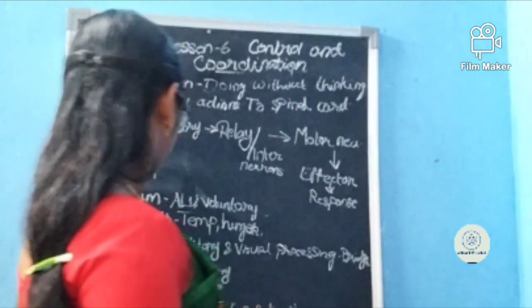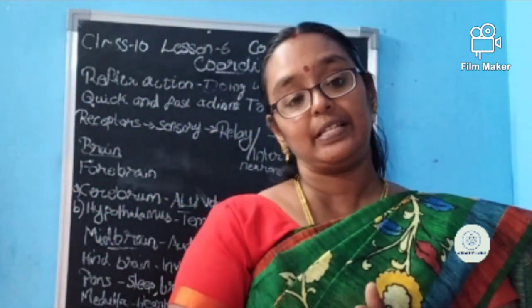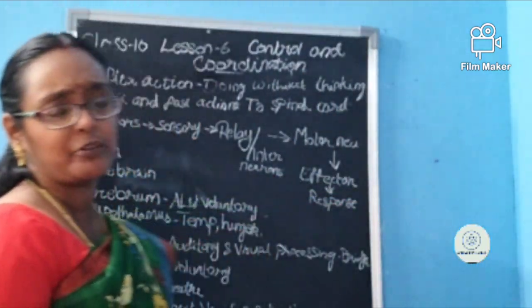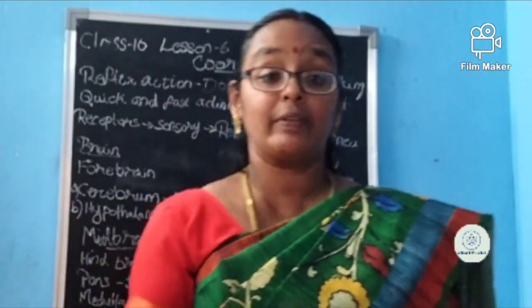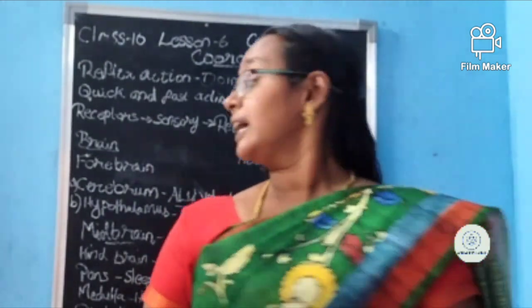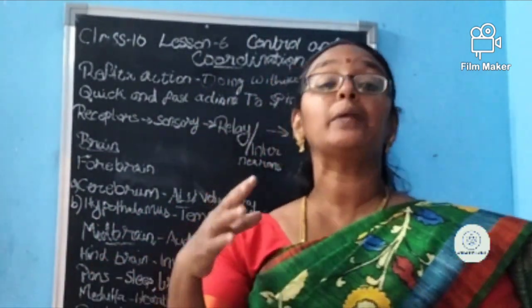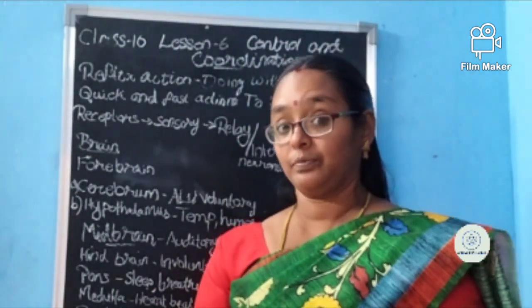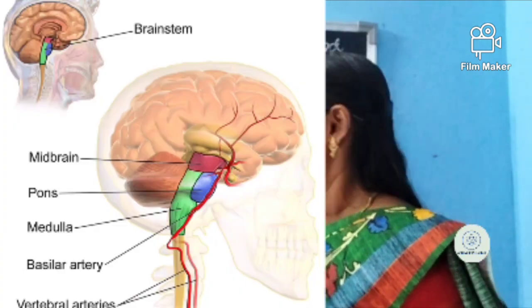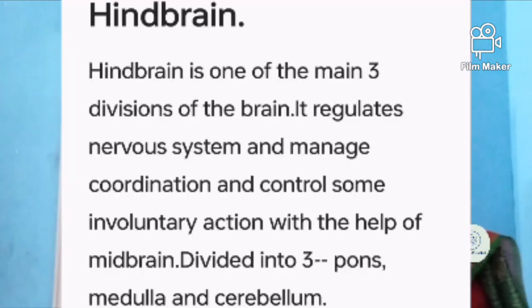Then about the hindbrain. In the hindbrain, involuntary activities are happening. What are the involuntary activities? What are the things which we are doing without our knowledge? Many things, like heartbeat, then breathing. All these are involuntary activities, right? So the hindbrain is also divided into three. What are they? First is pons, second is medulla, and the third is cerebellum.